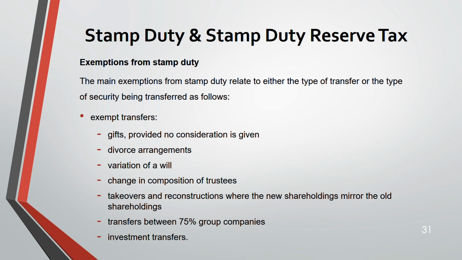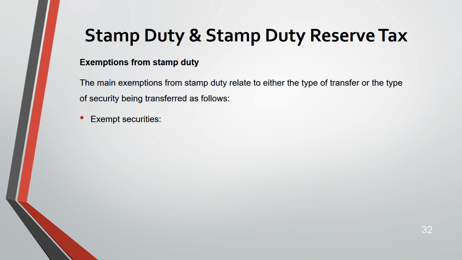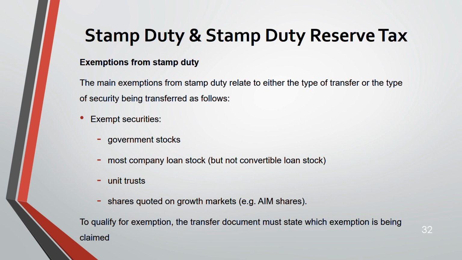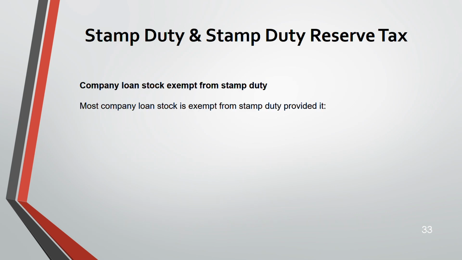Now, investment transfers, exempt. These are the exempt securities. Government stocks, exempt. Most company loan stock, exempt. But if it's convertible loan stock, not exempt. Unit trust, exempt. Shares quoted on growth market, like AIM shares, exempt. Remember, to qualify for exemption, the transfer document has to state which exemption is being claimed. Is it a security that is exempt or the transfer that is exempt?